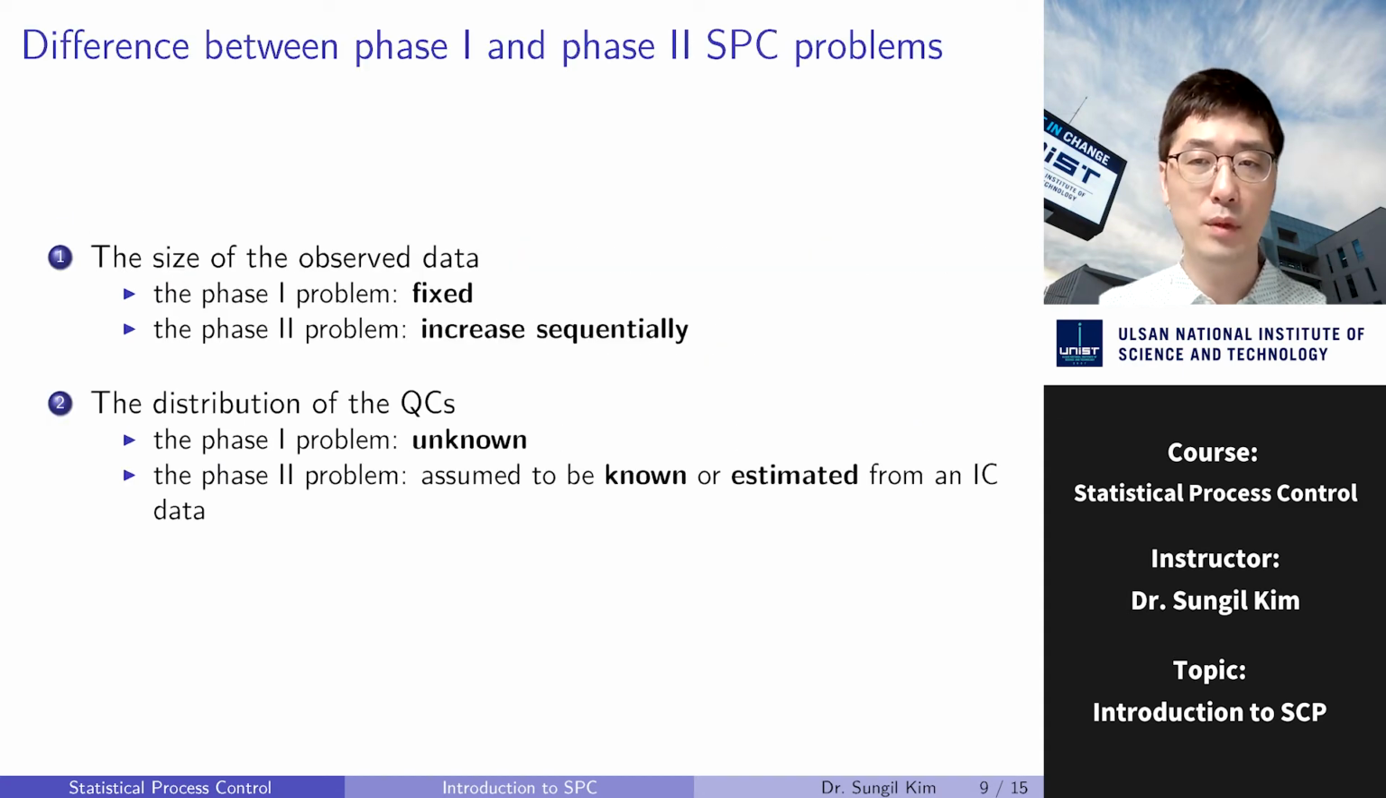Then what is the difference between phase 1 and phase 2 SPC problems? First, the size of the observed data in the phase 2 problem increases sequentially. Second, the distribution of the QCs is often unknown in the phase 1 problem. So this distribution is routinely assumed to be known, or it can be estimated from an IC data, in-control data, in the phase 2 problem. Because of these substantial differences, SPC methodologies designed for solving the two problems are also quite different.